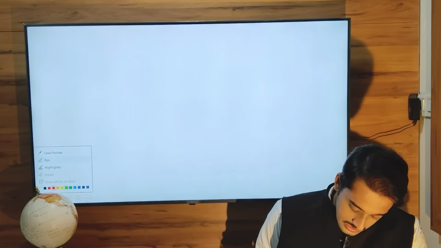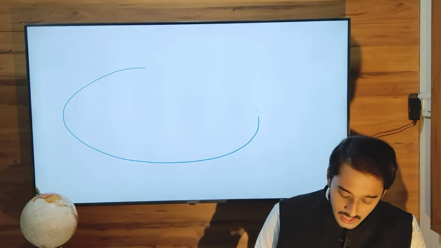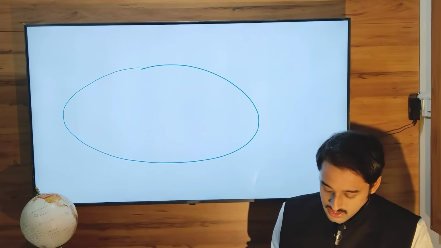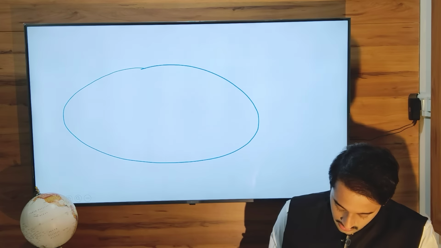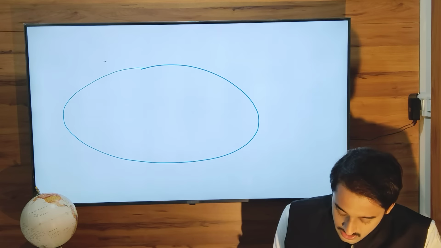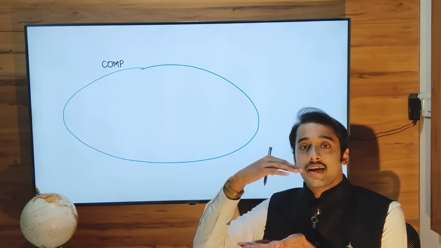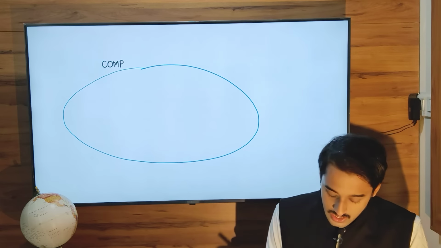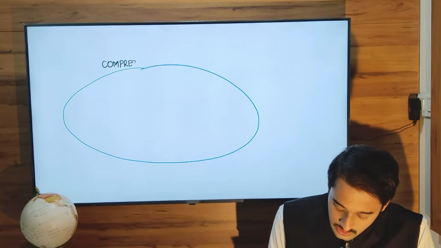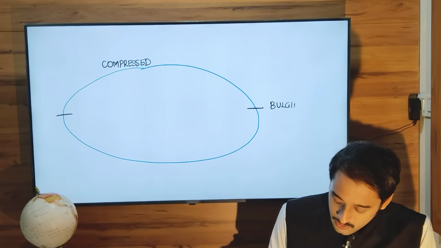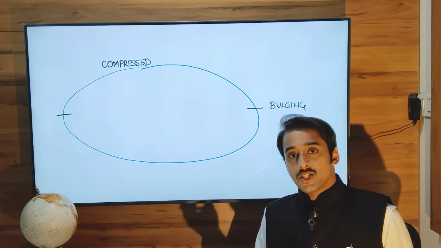Now, the shape of the earth is something like this. It is compressed at the poles and bulging at the equator. So this is not an accurate diagram, but for understanding. It is compressed at the poles. That means from both the poles on the top, it is flat or flattened or compressed. But at the equator, it is bulging. It has spread out. This is the shape of the earth.